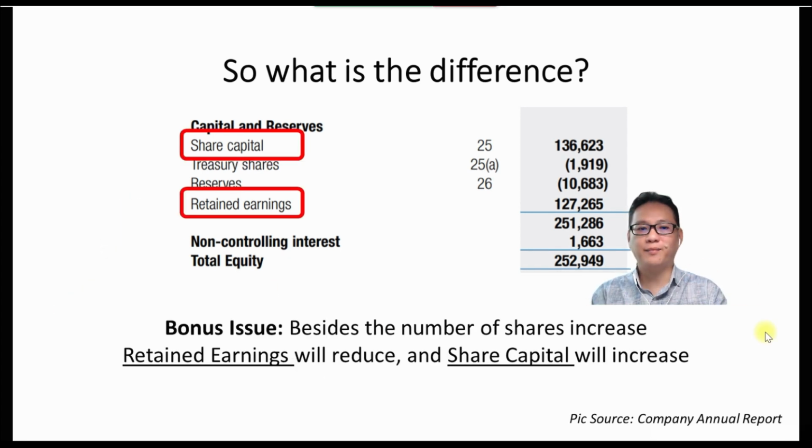But in the case of bonus issue, besides the number of shares increase, there are other changes as well. So as you can see here, retained earnings will reduce and share capital will increase. However, there won't be any change in total equity.